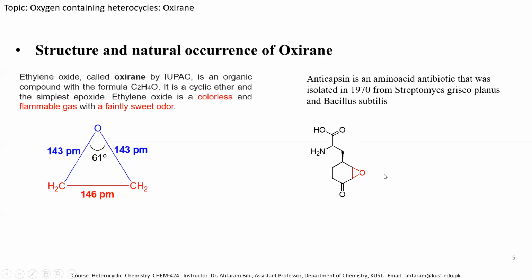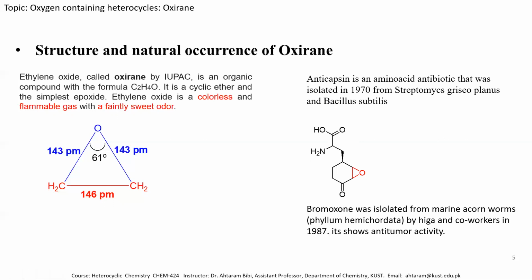The second derivative of oxirane was isolated from a marine source by the scientist Higa and his group in 1987. This bromoxine structure is mentioned over here. This is also a derivative of the oxirane molecule, and it has anti-tumor activity.